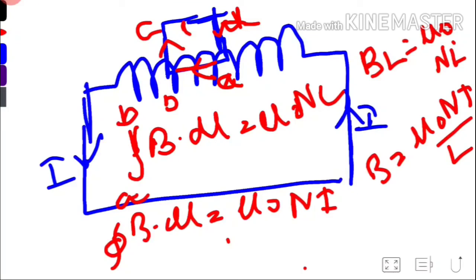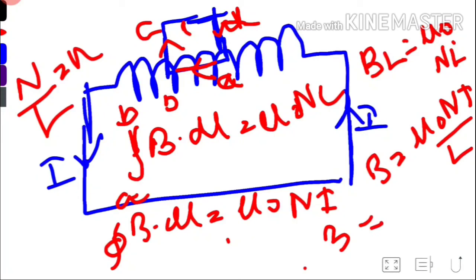We consider n/L, the total number of turns per unit length, as small n. Then we write B = μ0 n I. This is our formula for the magnetic field of a solenoid.